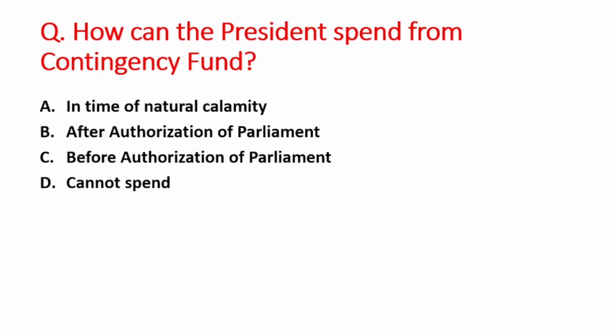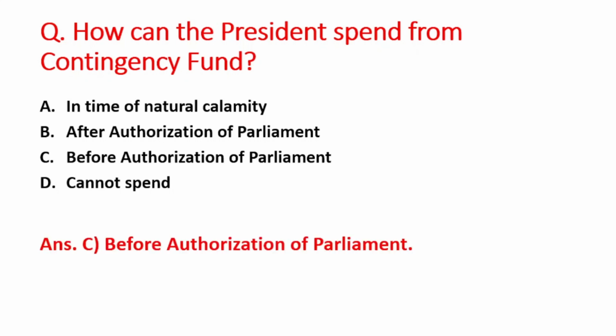So let me see the option. A option is in time of natural calamity, B option is after authorization of parliament, C option is before authorization of parliament, and D option is cannot spend. So right answer is option C, that is before authorization of parliament.